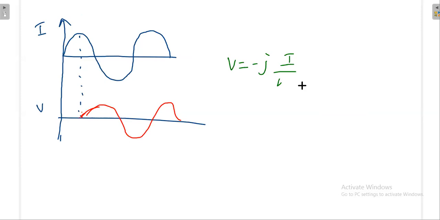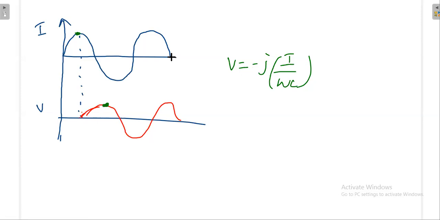So again, I am not claiming these are the same. It is decided by this I by omega C, because there will be some reduction as compared to I. For this peak, the reduction is decided by omega C. But what is the delay? What is this delay that is given by minus J? How much lag is there, that is given by minus J?